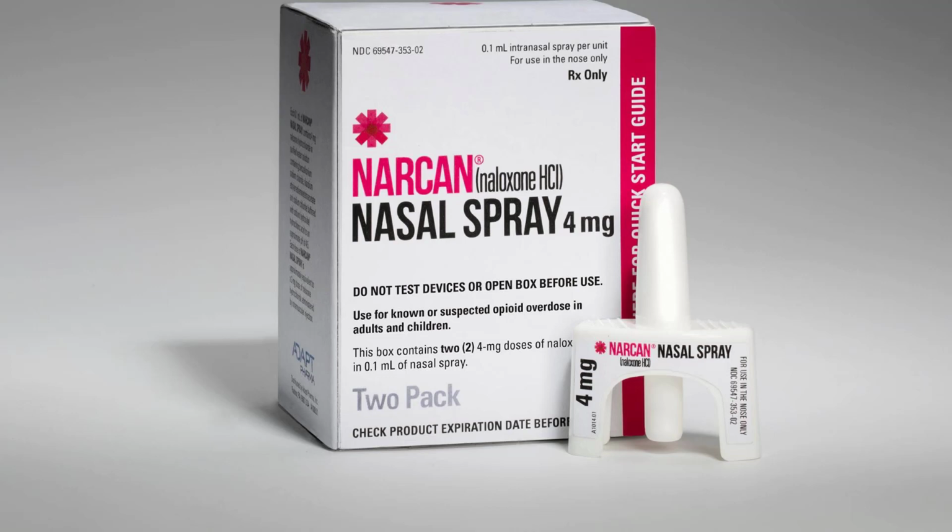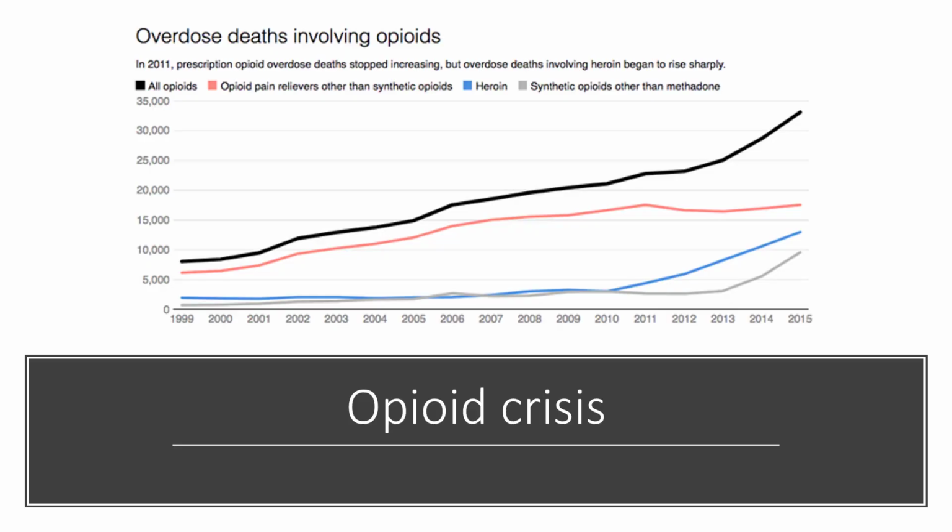In fact, I'd like to break down the opioid crisis just a little bit. If we look at the opioid crisis, what you'll find is that the number of deaths from it has been exponentially increasing. It was driven in large part by pain relievers. But around 2011, 2012, we began to worry as a medical community, as a society, as a country, about the increase in opiate deaths and its correlation with prescriptions. So they stopped prescribing the drug.